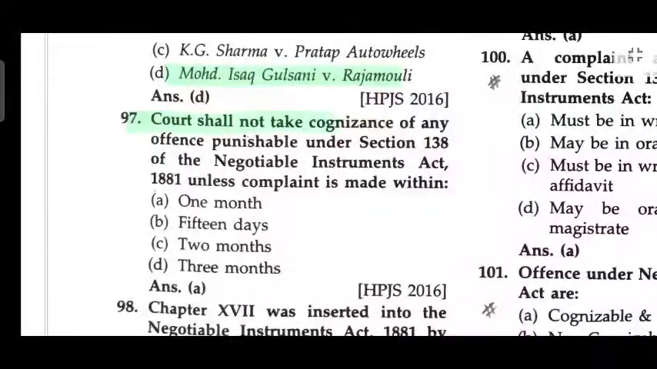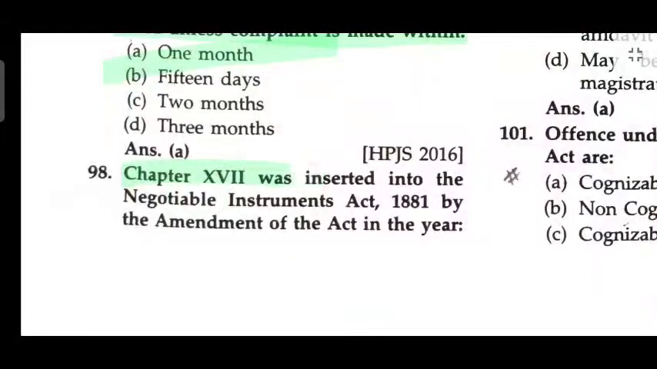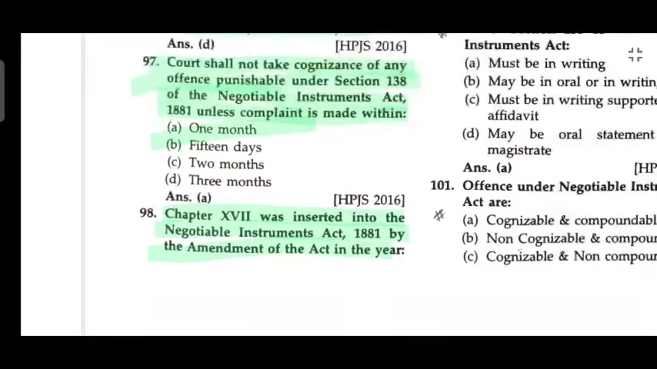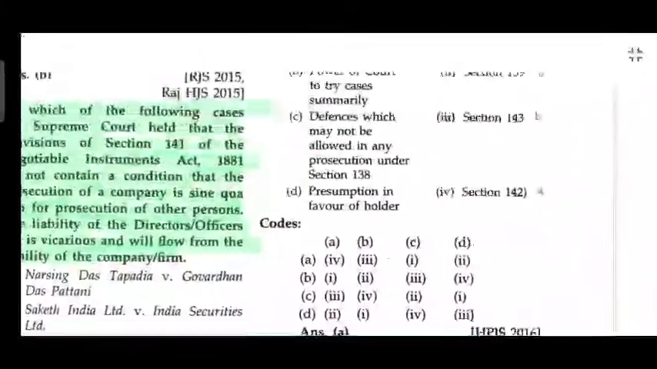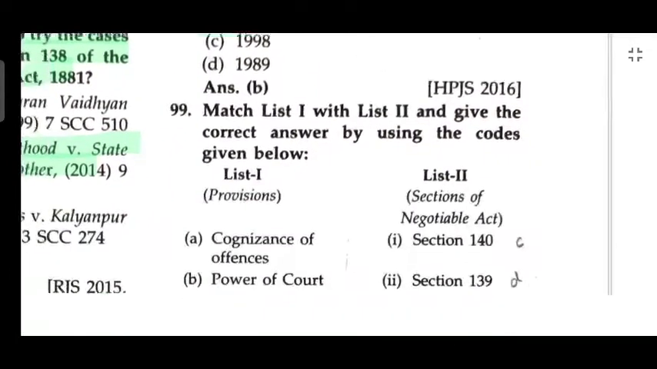The court shall not take cognizance of any offence punishable under Section 138 of Negotiable Instruments Act 1881 unless the complaint was made within 1 month. Chapter 17 was inserted in NI Act 1881 by the amendment of the Act in the year 1988.